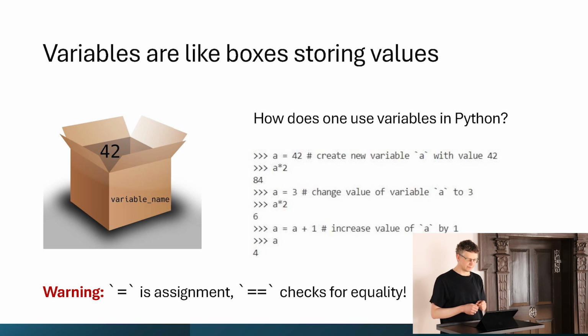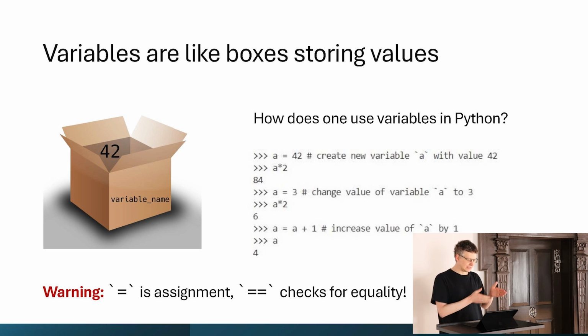And of course, variables are called variables because their value is variable, so you can change the value. So if there is already this variable a with value 42, and you then write a equals 3, this tells Python, go to the box with name a on it, throw out the value 42, and put in the new value 3. So now the value of a is 3 instead of 42. This you also see here. If you now write a times 2, you will get the result 6 instead of 84. And finally, you can also write things like a equals a plus 1, which looks a bit strange from a mathematical perspective.